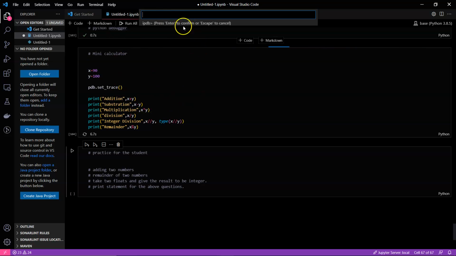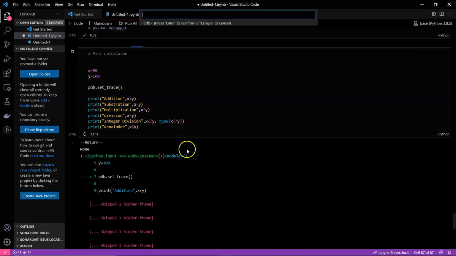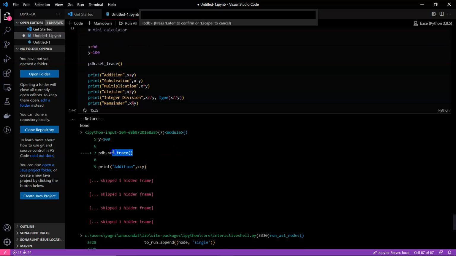It just runs and gives you a console kind of thing. Whenever you have this pdb.set_trace, you will get this console, and you can see what is happening in each step. Here n means next.